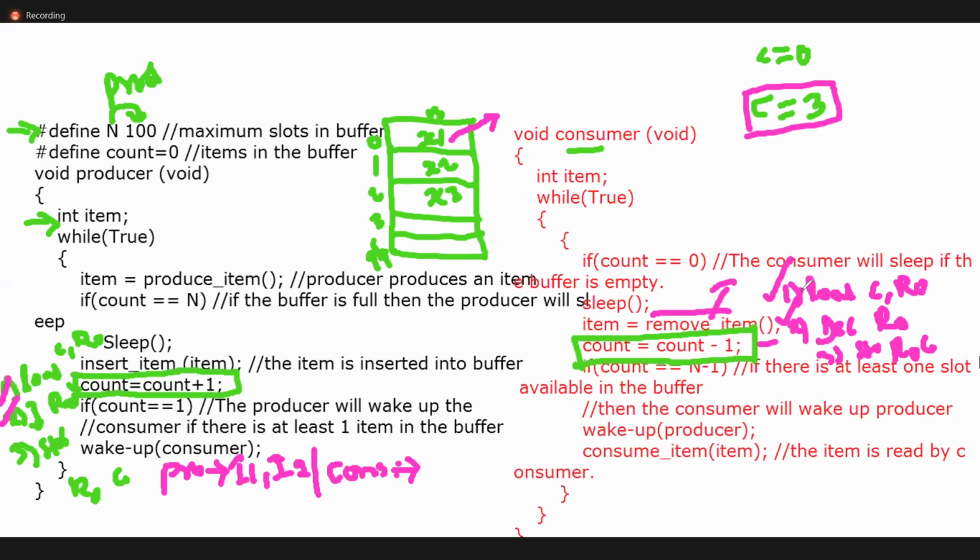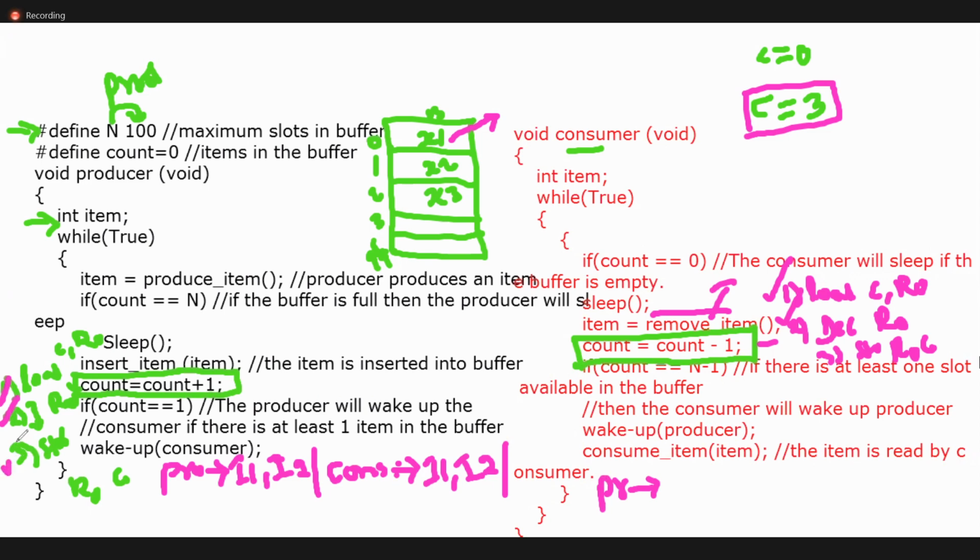What happens? The consumer executed I1, I2. It got preempted. So which process will execute again? Producer. It will start. Previously it executed until the second line, so it will execute the third line. Yes or no?